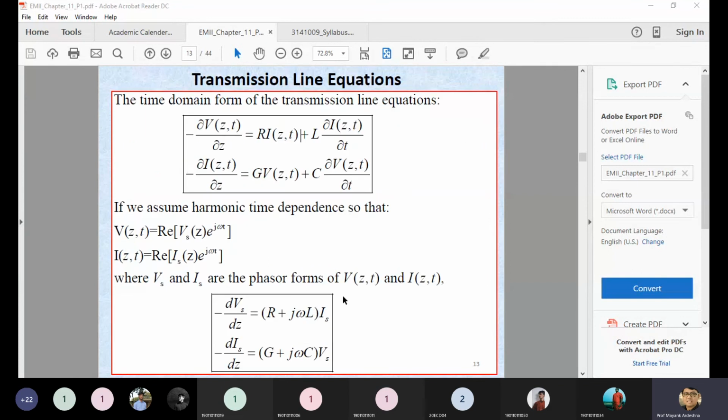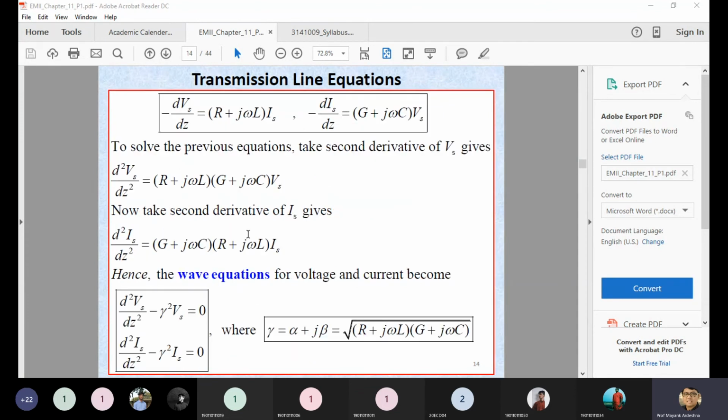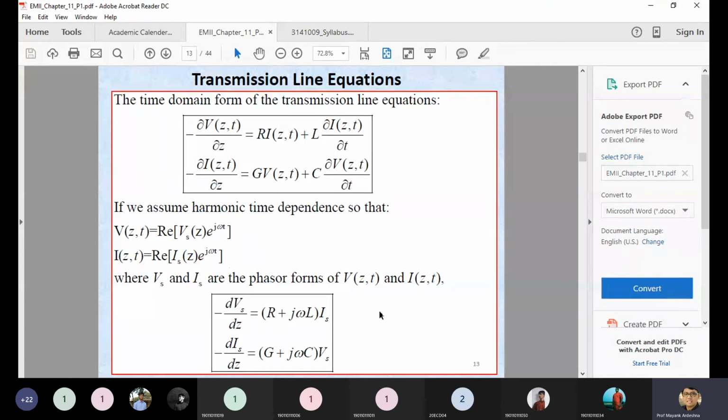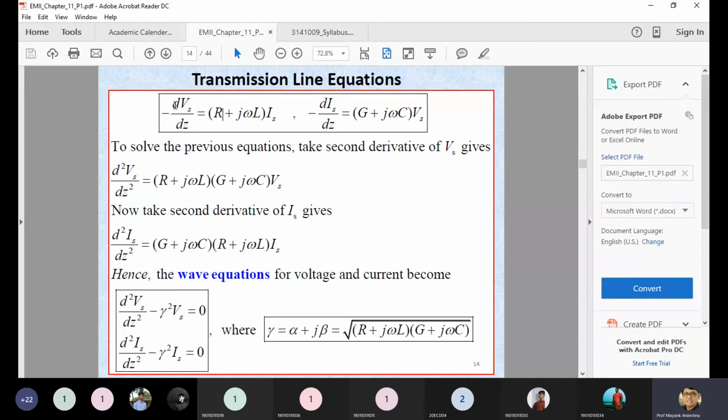Right now you can see this equation is nothing but a first order differential equation. If I require the second order, you just take the differential a second time with respect to Z. So how can you derive it? You just see these two equations over here, which are almost similar to the first screen. Just take del by del Z for this first equation.